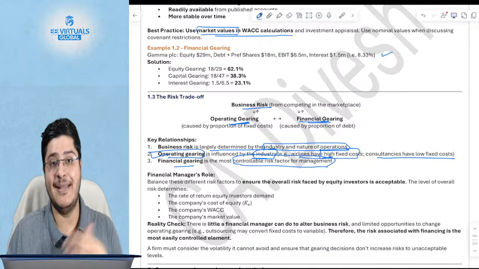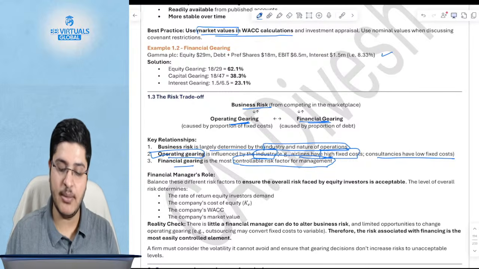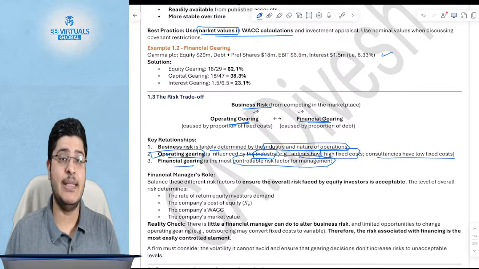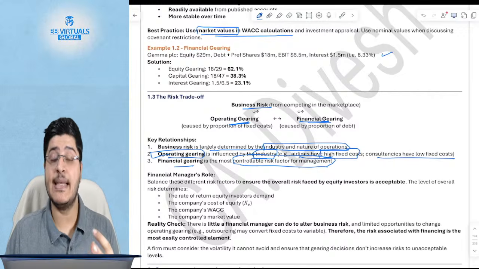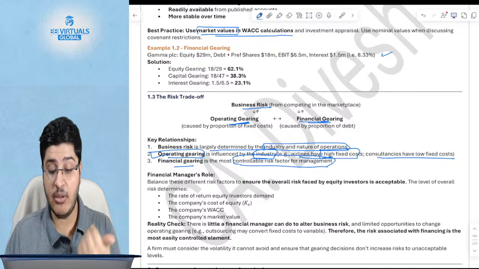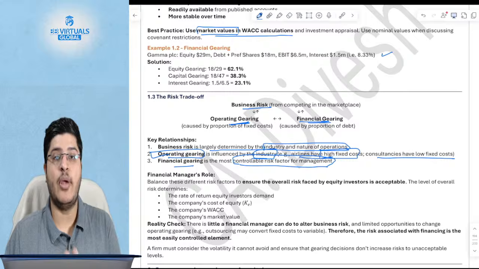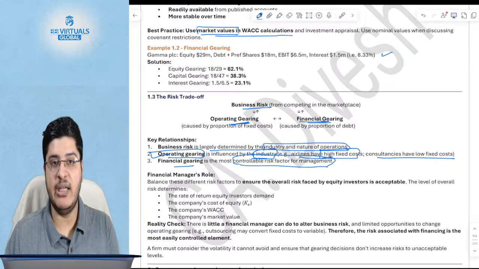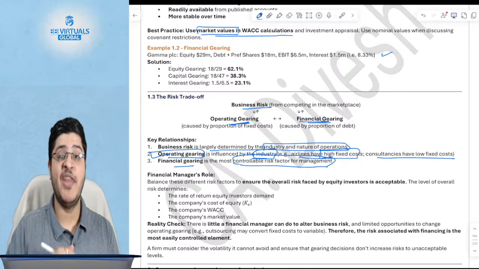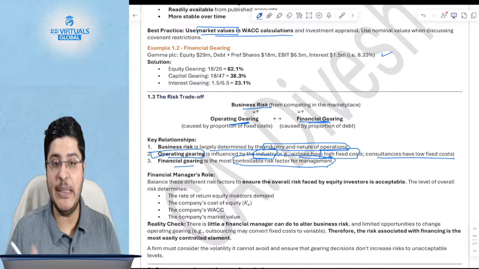Financial gearing is the most controllable risk factor. Why? Because you can decide the extent of debt you want to keep. Do you want to keep more debt, or do you want to keep more equity in the business? Business risk and operating gearing are really less controllable. Operating gearing still to some extent. Business risk is of course not controllable, because you as an airline, you cannot decide how much fixed cost to have. You cannot ask that all my costs be variable. It will be invariably fixed. If you fly a plane, whether there are 20 passengers or 100 passengers, your fixed cost of fuel will be the same.